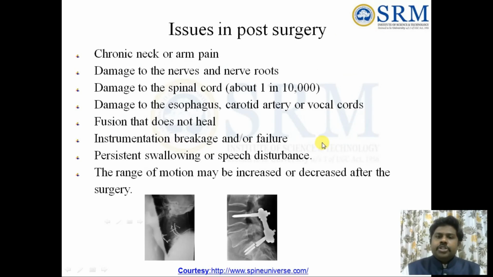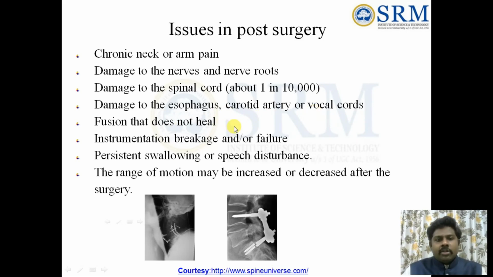Now the issues. Generally if you are going for a surgery, there will be some issues after the surgery. What are they? The implant may be broken over a long time. If this implant is broken, then the complete surgery may go for a failure. Some people will have chronic neck pain, damage of the nerve roots, damage of the spinal cord, 1 in 1000, and after that damage in the esophagus, cartilage or vocal cords. Because of the vocal cord they could not speak; like that, problems may come.